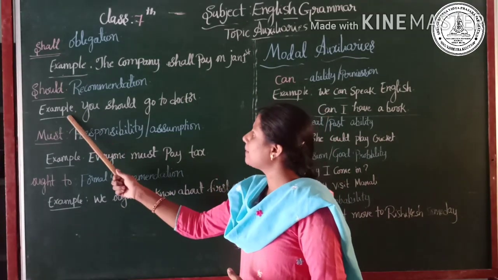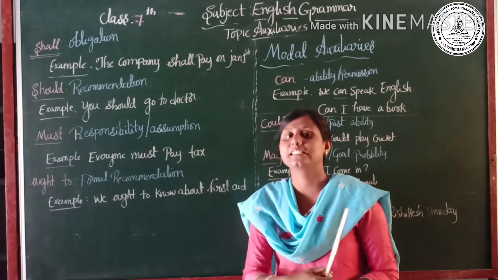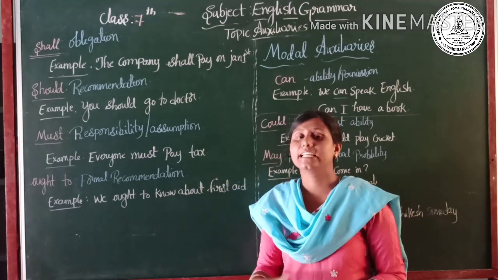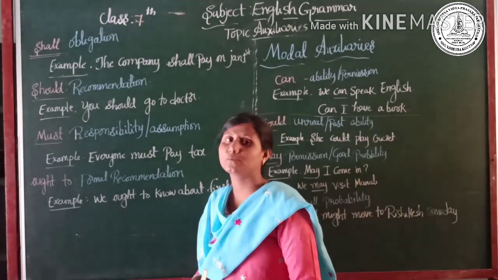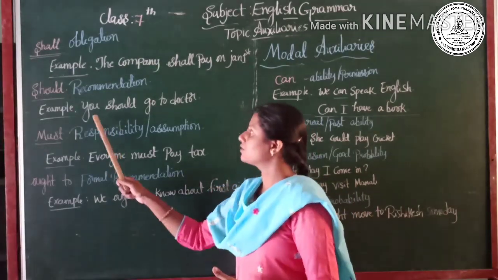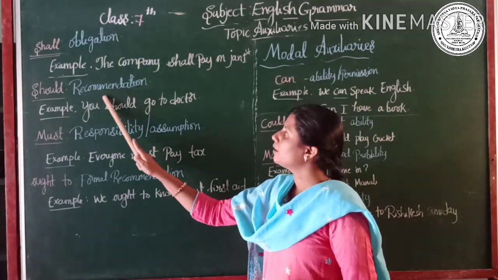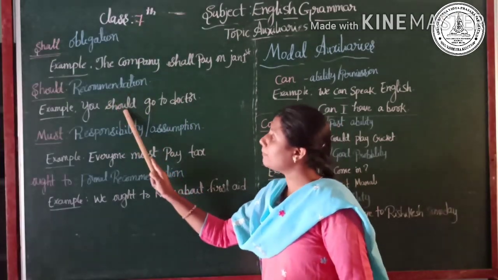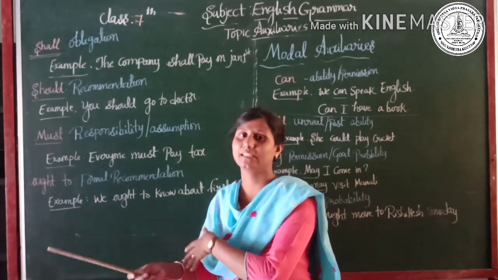For example, "You should go to the doctor." We recommend this to people when they are feeling sick, not feeling well. At that time we recommend them to go to the doctor. So this modal auxiliary should is recommending you to go to the doctor.